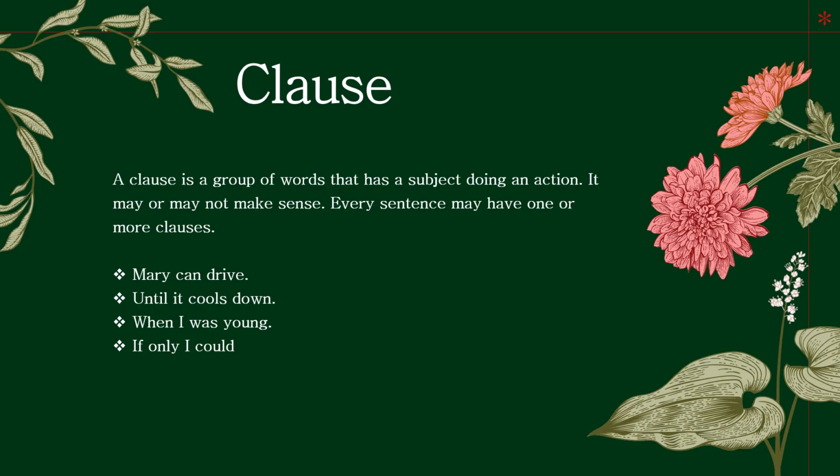Next we go to clauses. A clause is a group of words that has a subject doing the action. So in the first example, you can see Mary can drive. Who can drive? Mary. So it may or may not make complete sense, like until it cools down. So until what cools down? So it's not complete. But we have a it here. It is a pronoun here. Every sentence may have one or more clauses.